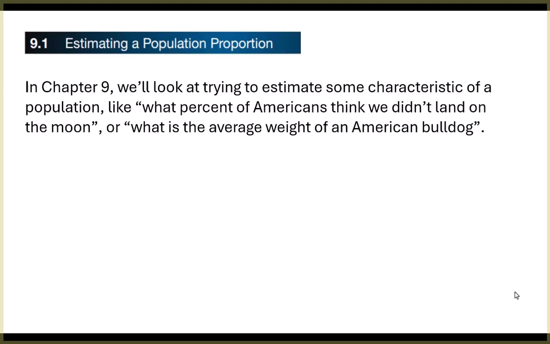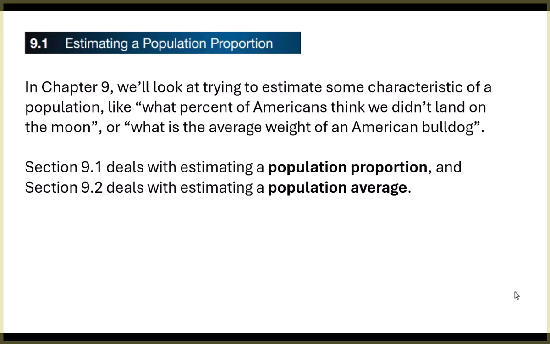Now notice one of those is a proportion and one is an average. And so here's how it breaks down. 9.1 is dealing with proportions. 9.2 is dealing with averages.